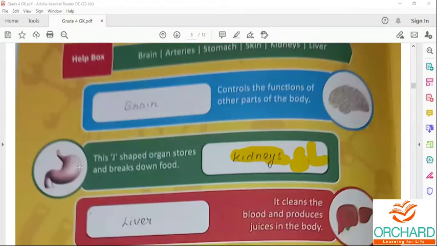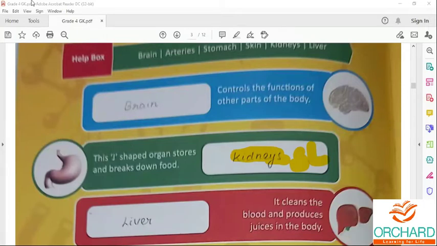And the second one is stomach. It is not kidney, children. It is stomach. The J-shaped organ stores and breaks down the food. The stomach is a muscular organ located on the left side of the upper abdomen. It receives the food from the food pipe.